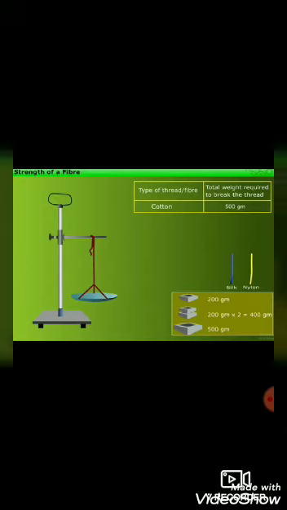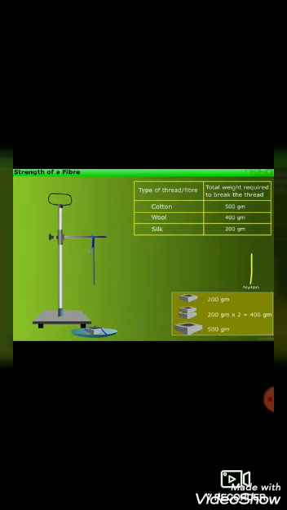By adding 400 grams on it, the thread broke and the value is 400 gram for wool. The experiment is repeated using silk thread. Here adding 200 gram and it breaks. The value of silk is 200 gram.